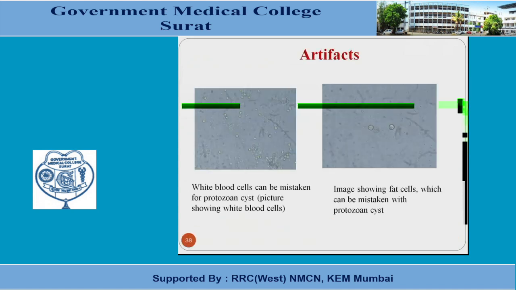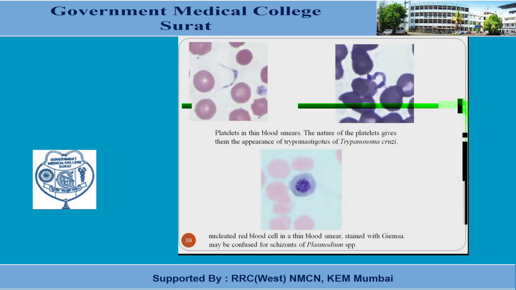In the first slide, white blood cells can be mistaken for a protozoan cyst. In the second image, fat globules or fat cells are seen, which can be mistaken for trophozoites or a protozoan cyst. Here the platelets in the smear can be confused with Trypanosoma cruzi. In the slide below, there is a nucleated red blood cell in a thin smear stained with Giemsa, and we can confuse this with the schizont form of a Plasmodium species.